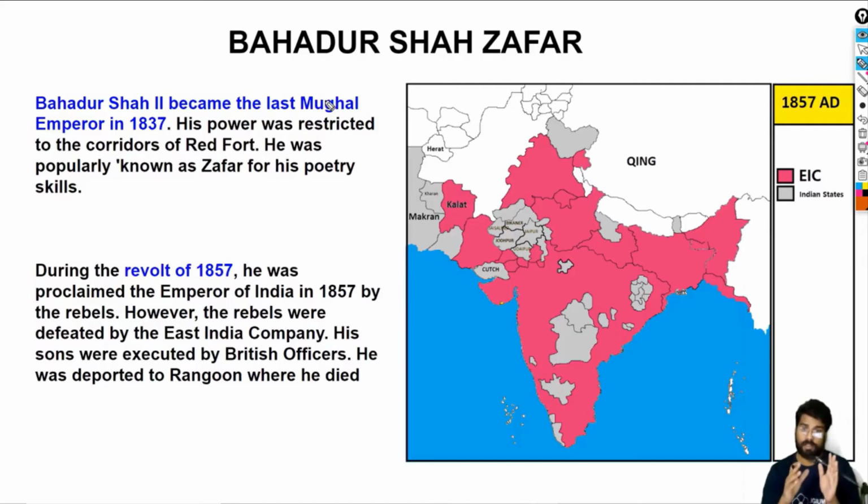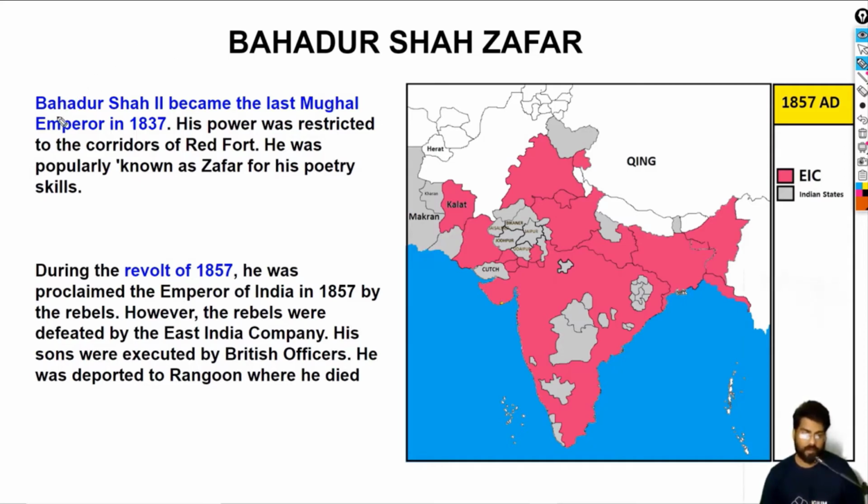Now the rebels were captured and executed. Along with the rebels, his two or three sons were executed. They were stripped, humiliated, and executed. And after the execution of his sons, Bahadur Shah Zafar was exiled to Burma, Rangoon exactly.